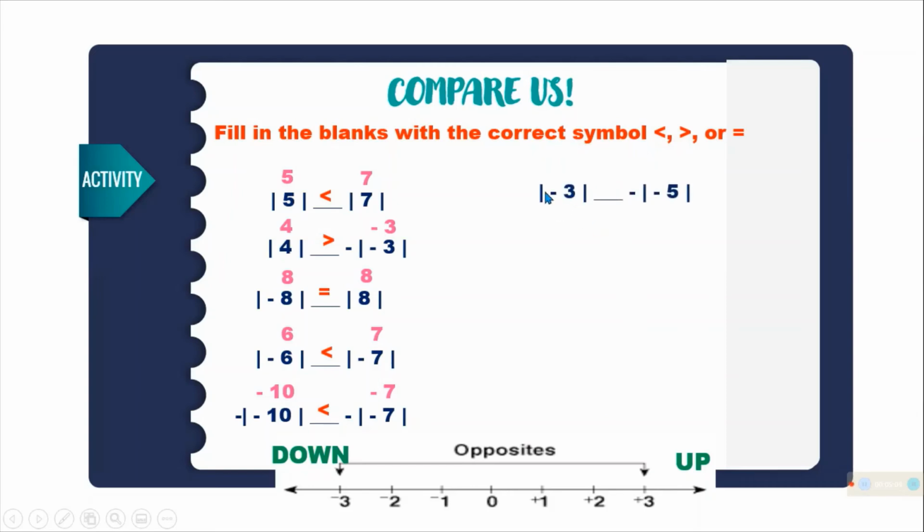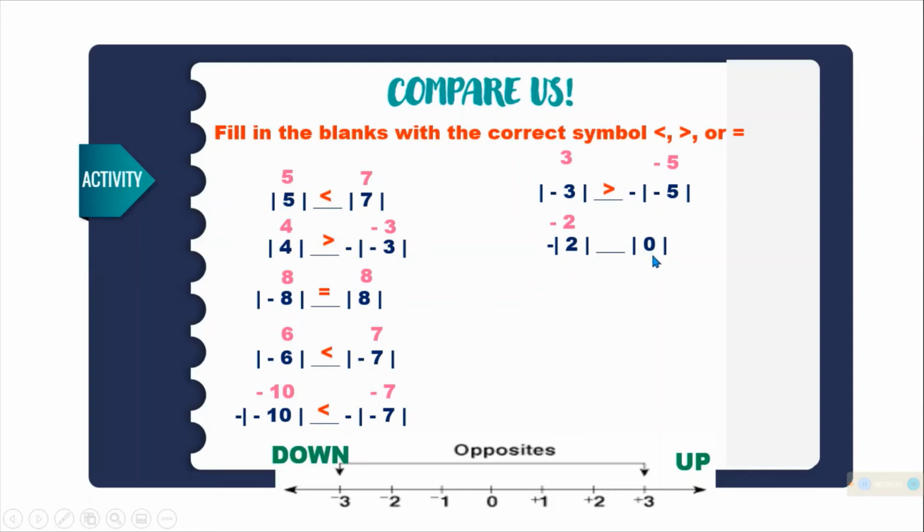Then the next one is the absolute value of negative 3 is positive 3. Then negative na naman tayo dito. Then absolute value of negative 5 is positive 5. Then may negative dito, kaya the final answer is negative 5. So the answer is greater than. Mataas ang positive kaysa kay negative. Then the next one, may negative na sa labas. Then the absolute value of positive 2 is 2. Since may negative, nadagdagan natin sa negative. So the final answer is negative 2.